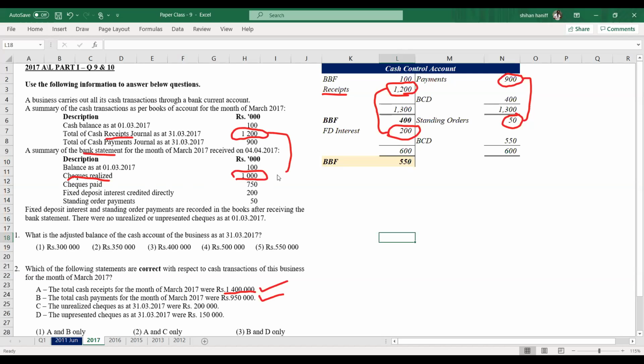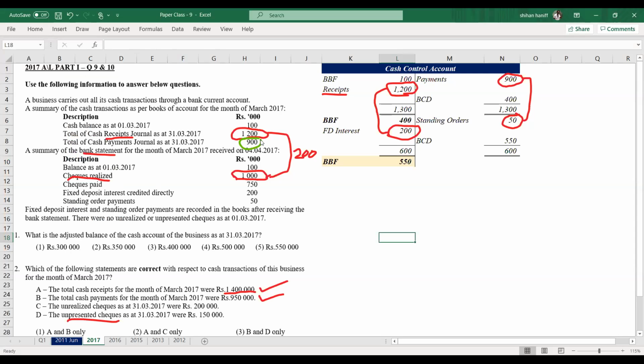So 1200 deposited, but only 1000 is realized in the bank. Therefore, 200 is unrealized checks. So that is correct. And finally, we have unpresented checks. What are unpresented checks? The check payments are 900.